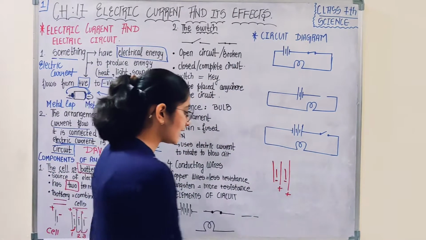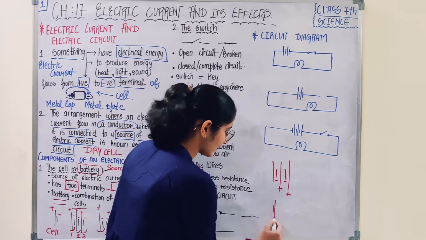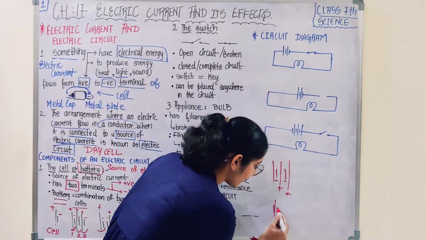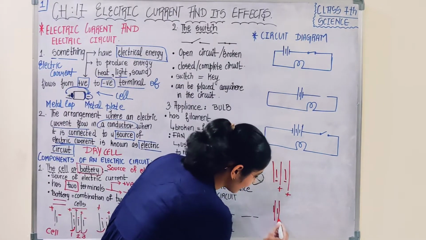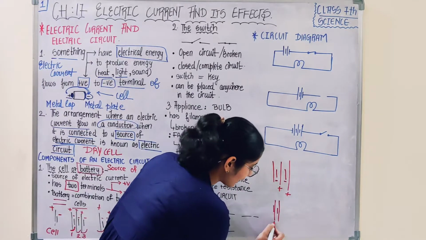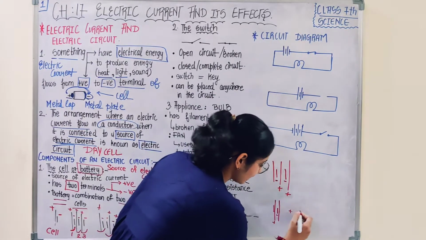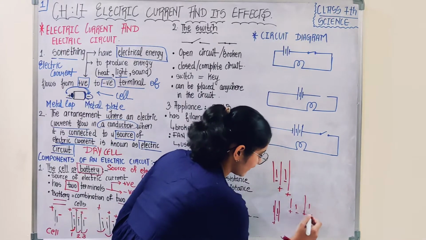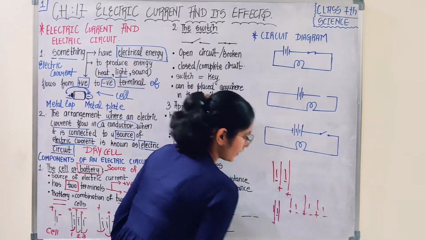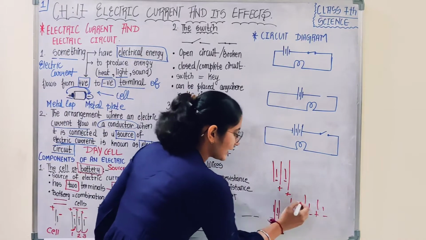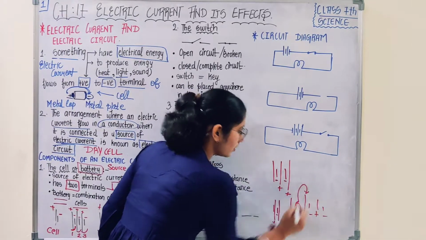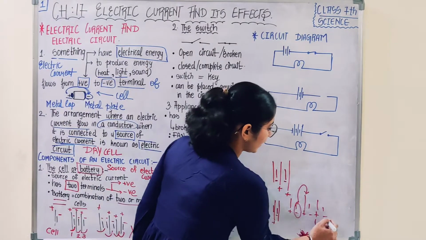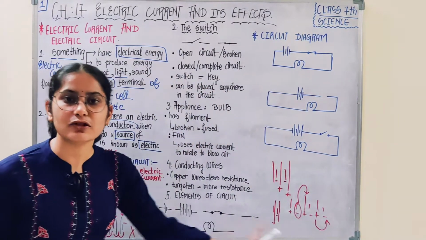In case your cell is placed like this, first negative then positive, the next cell would have negative terminal first and then positive. मतलब alternate होना चाहिए, positive negative, positive negative. So the negative terminal should be attached with the positive terminal and the positive terminal should be connected with the negative terminal. You have to check this.